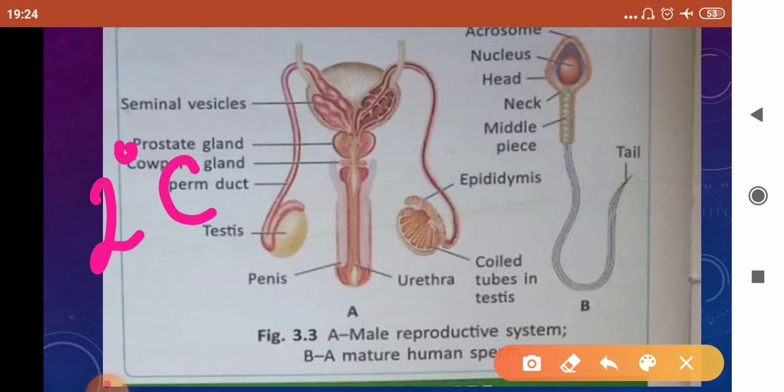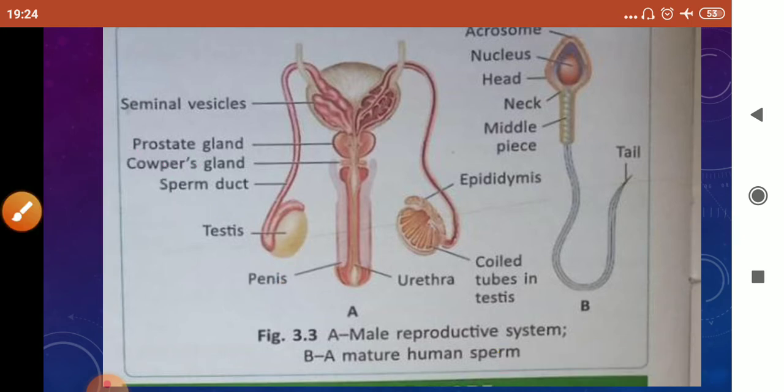Since these testes are located outside the abdominal cavity, they have a 2 or 3 degrees centigrade lesser temperature than the body temperature. That's why they are present outside the abdominal cavity, and the maturation of sperms becomes easier.